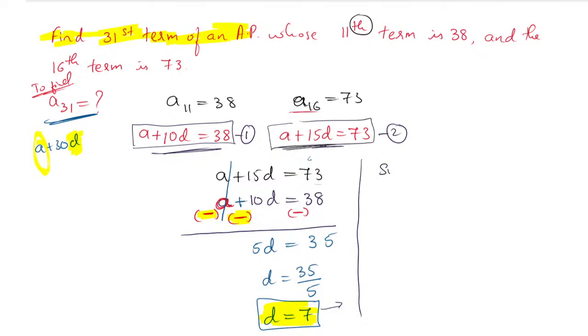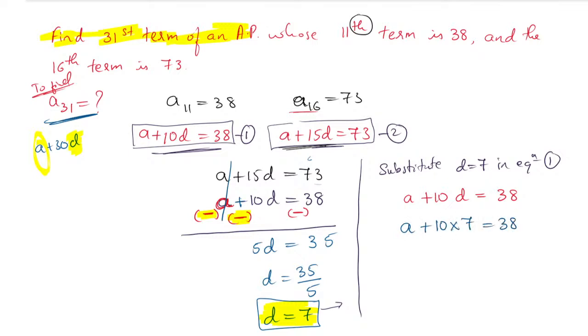So substitute D equal to 7 in equation number 1. A plus 10D is equal to 38. The A value we don't know, keep it as it is, but the D value we just found as 7.